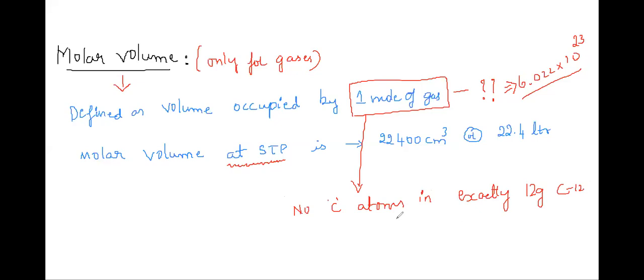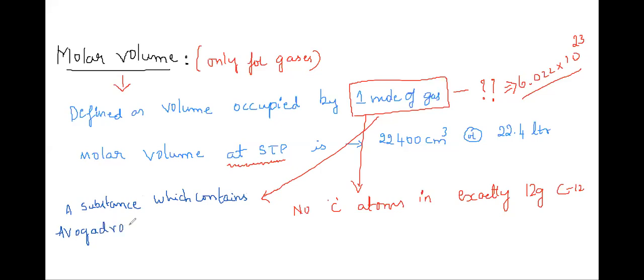Now I can define a mole. A mole is nothing but a substance which contains Avogadro number of entities.